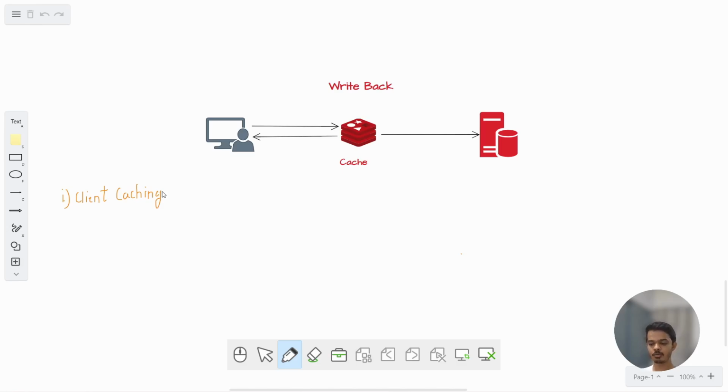You might have observed that whenever you access some websites, your browser asks for cookie storage information, so cookies are stored on your browser. This is known as client side caching. The browser is present on the client side, and it stores the data for the website.